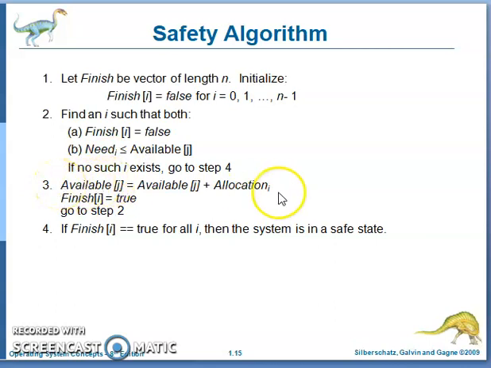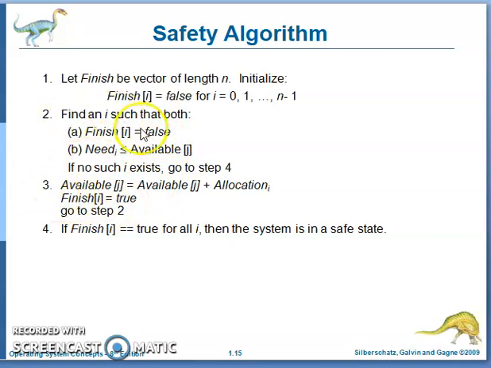Once the process is completed, it releases all the allocated resources of that process and makes all those resources available to the remaining processes. That's why the available value can be increased, and the particular process is marked completed. That means finish of i is equal to true. Then you repeat the same step for the remaining processes.